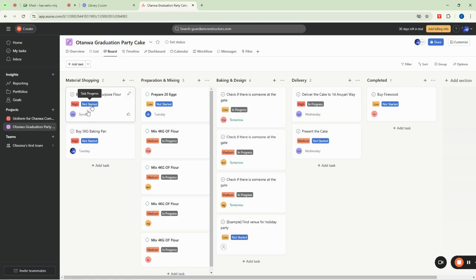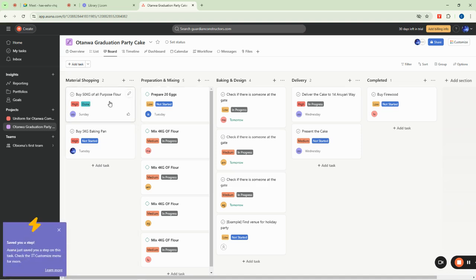Instead of it showing this, it will be showing done like this. So when it is done, what do you do now? You can drag it and move it to completed. And you are good.